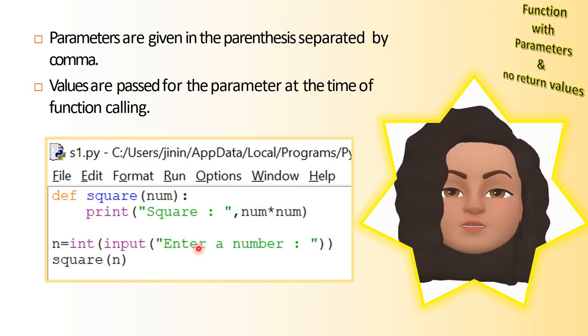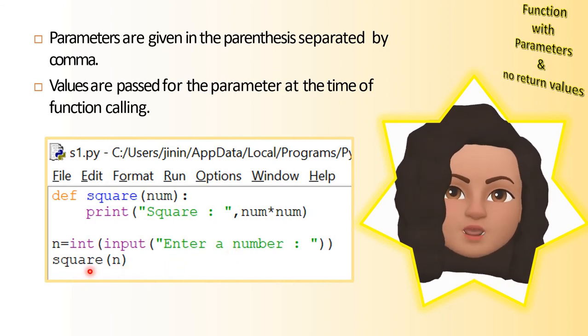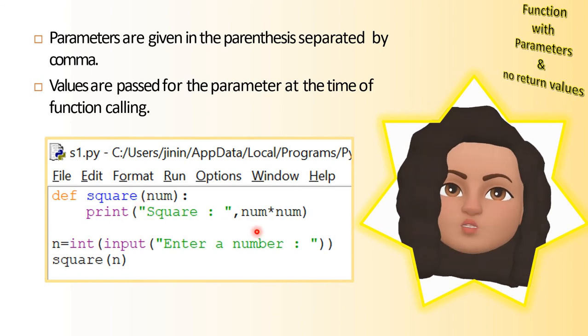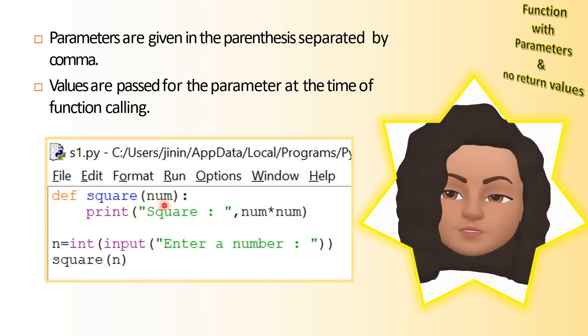We are receiving the input from the user at runtime, and square of n is the function call, in which n will be passed to the parameter num. So if the input is 10, 10 will be passed to the parameter num at function call, and it will print square as 100. Right? So this is an example for function with parameters and no return values.